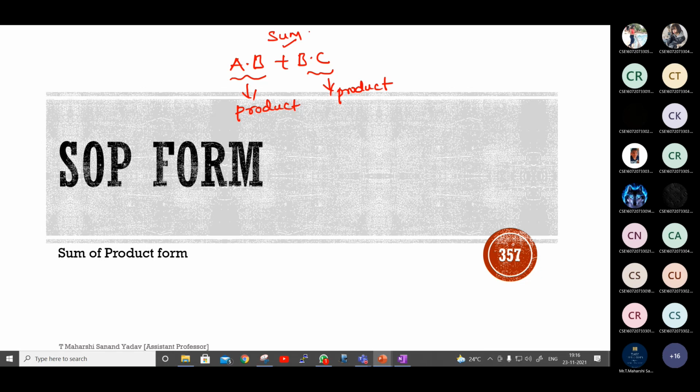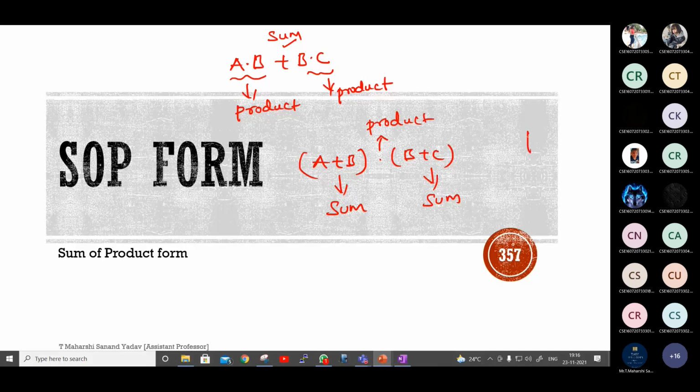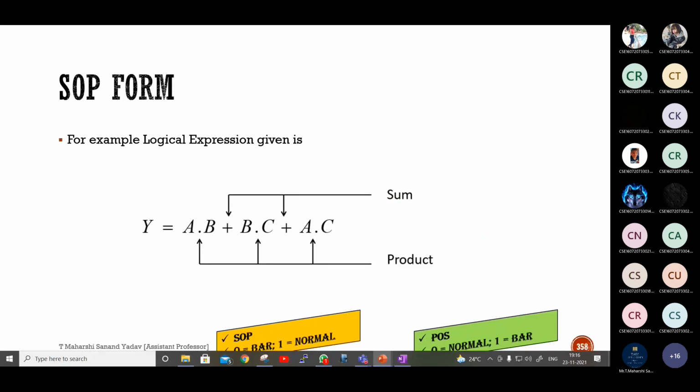Next, an example of POS. A plus B dot B plus C. This is called a sum, this is also a sum, and this is the product. So this is called POS, product of sum terms. For example, AB, BC, AC.